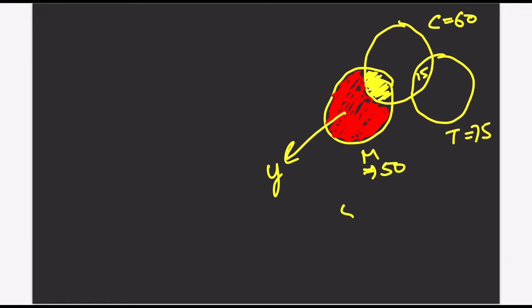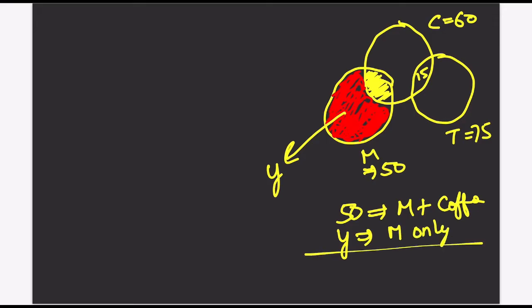Out of the 50 who are taking milk, there are Y people who are taking milk only. How many people are there in the common area? Simply 50 people are taking milk, and Y people are taking only milk.